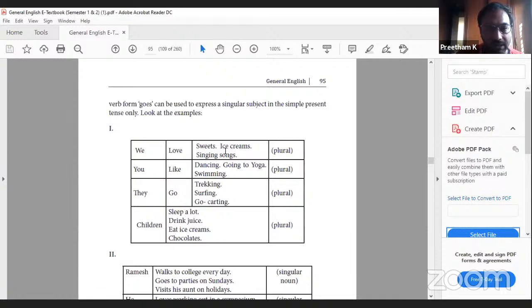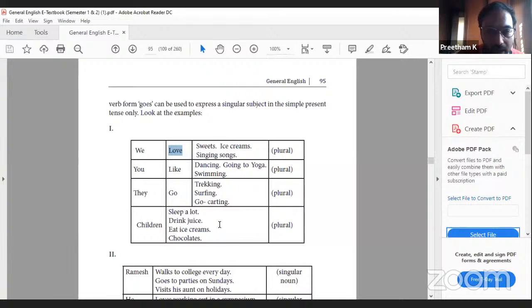We love sweets, ice creams, or singing songs. This is in plural. You should understand, you should focus on this. This is the verb. So in tenses, the main focus is on verbs only. You like dancing, or you like going to yoga, you like swimming, plural. They go trekking, surfing, go karting, plural. Children sleep a lot, drink juice, children eat ice creams, children eat chocolates.